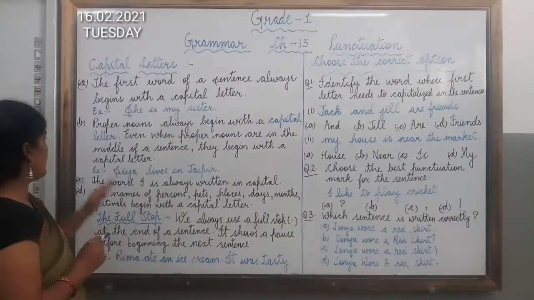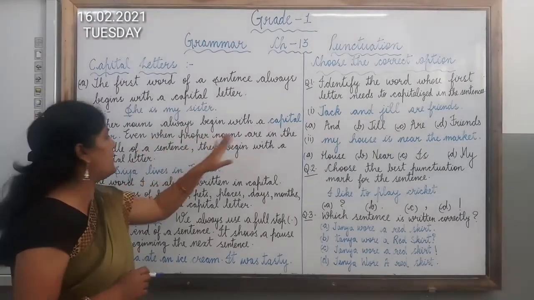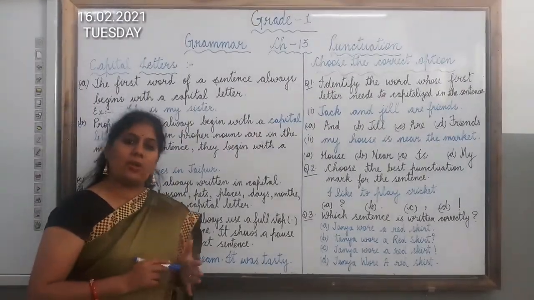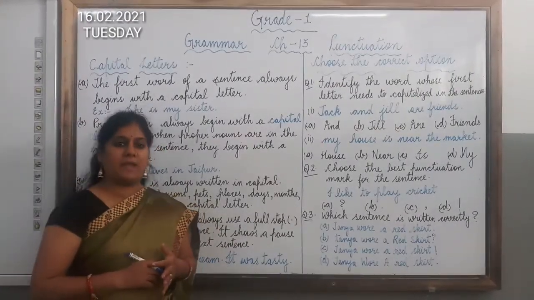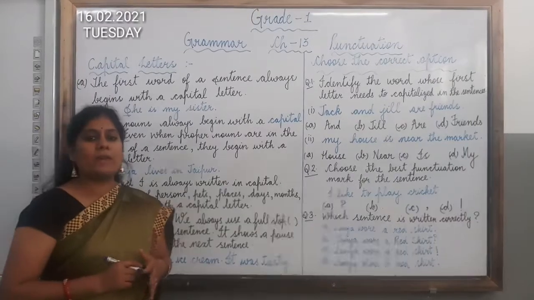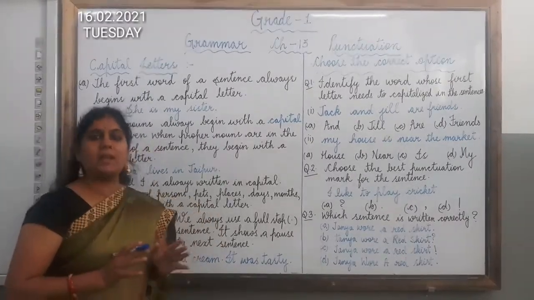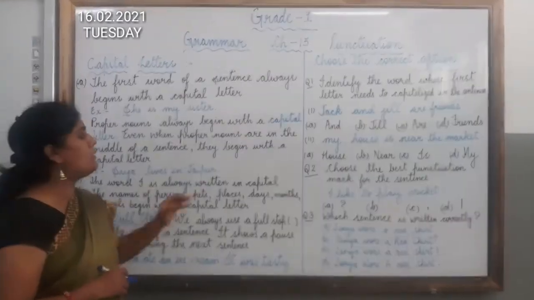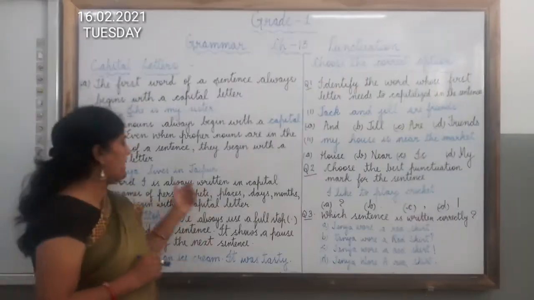Okay children? Now the second rule is the proper noun always begins with a capital letter. The proper nouns, this we have already learned. Proper nouns are the nouns when we talk about a particular person, place. Okay children? So wherever the proper noun is there, you should begin with capital letter. Secondly, even when proper nouns are in the middle of the sentence, they begin with a capital letter.